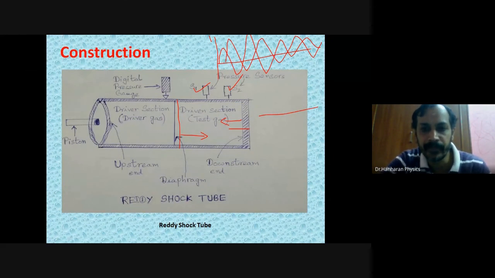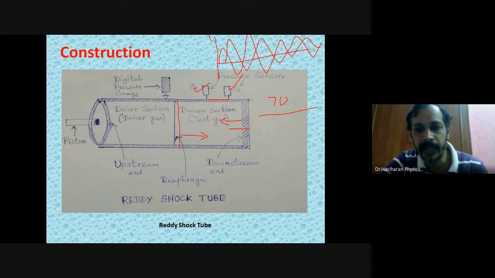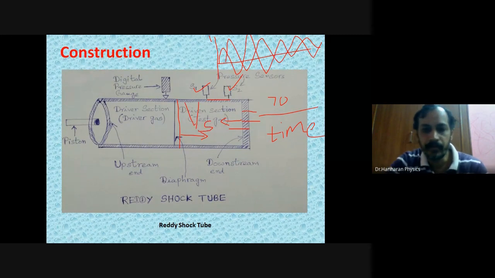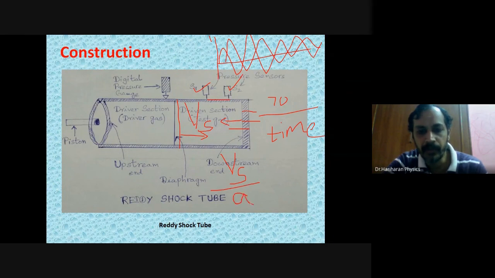From the cathode ray oscilloscope, we will know the time taken by the shock wave to travel this distance. That distance divided by the time taken will give us the speed of the shock wave. Suppose I denote it by Vs. If you compare Vs, the speed of the shock wave, with the speed of sound, that will give us the Mach number.